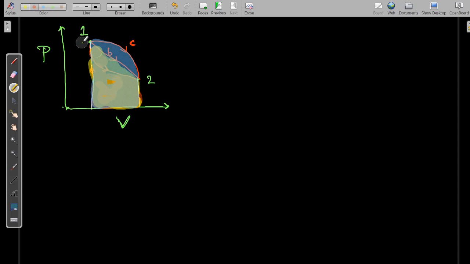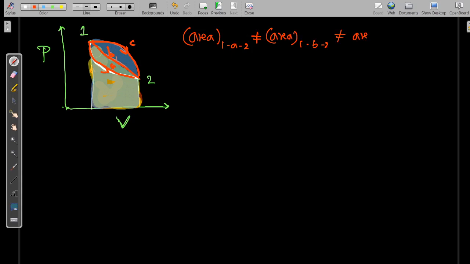Okay, let me draw the paths once again. This is path A, this is path B, and this is path C. Okay, so you can see that area under curve 1A2 is not equal to area under curve 1B2, which is not equal to area under 1C2.